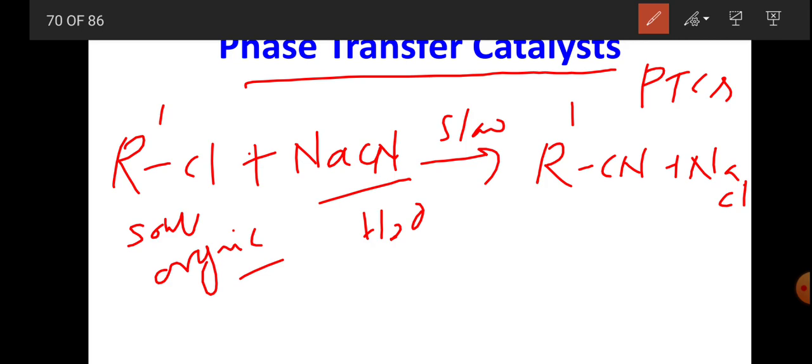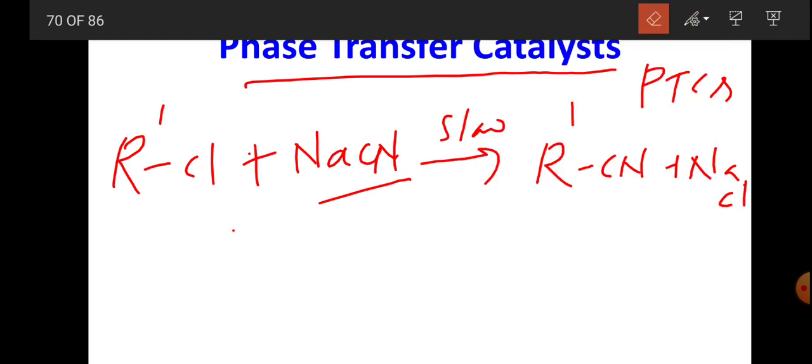Whereas if we take a phase transfer catalyst, that is PTC, a substance which dissolves in both aqueous and organic solvents, it reacts with the nucleophile and transfers it into the organic layer.